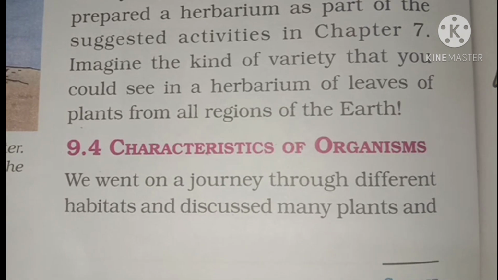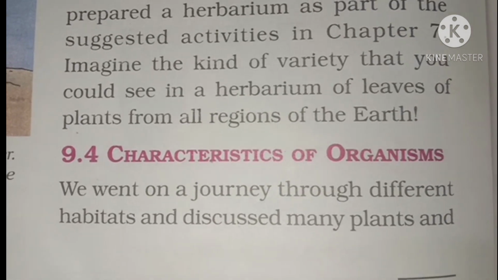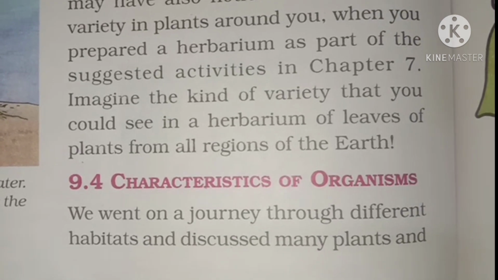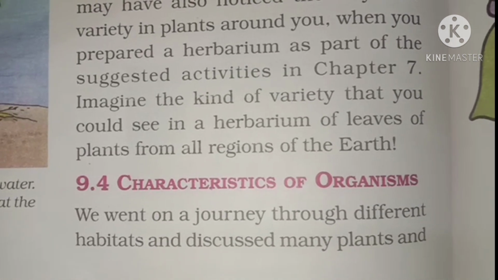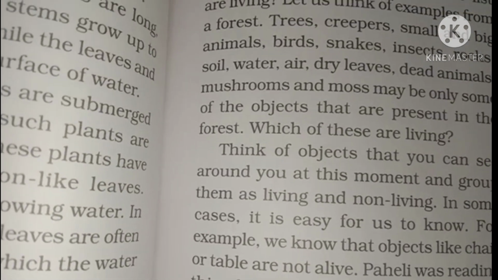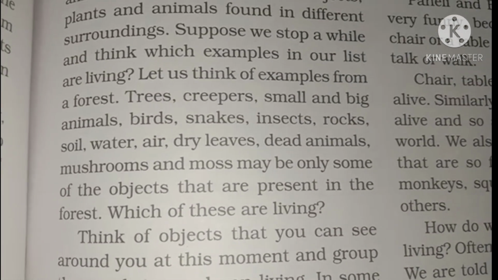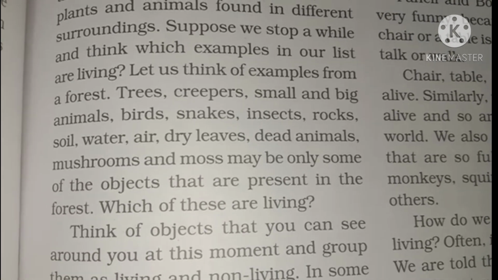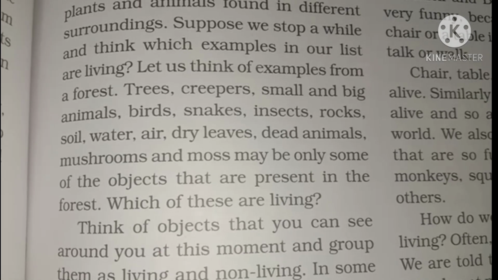Starting with page number 86, characteristics of organisms. A journey to different habitats and discussion of many plants and animals. We have noticed the objects, plants and animals found in different surroundings. Suppose we stop a while and think which examples in our list are living.